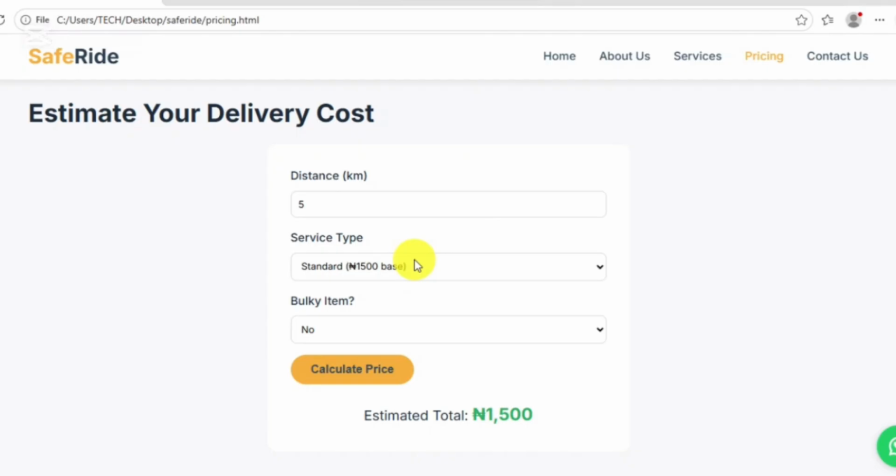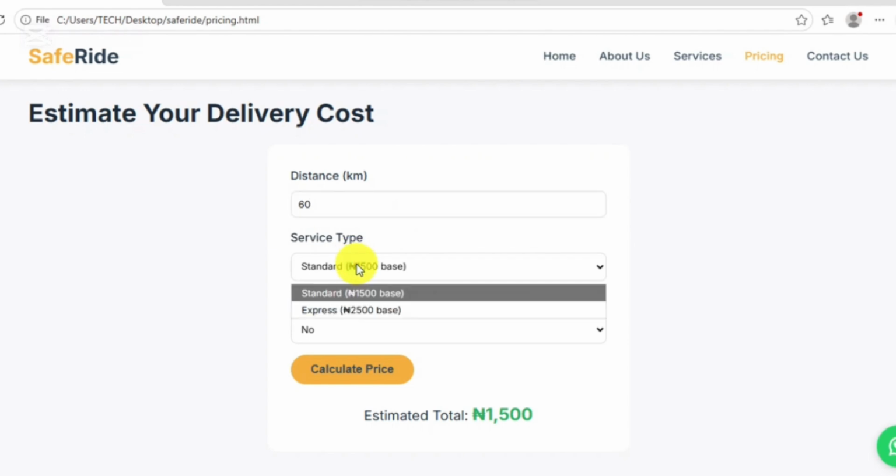So you see this kind of feature that is here. I love it. Let's see how it works. This distance, you're going to tell it where you are from the office of the delivery: the distance between your current place, or where you want it to be delivered, and the office of the delivery. Let's say 60 kilometers.